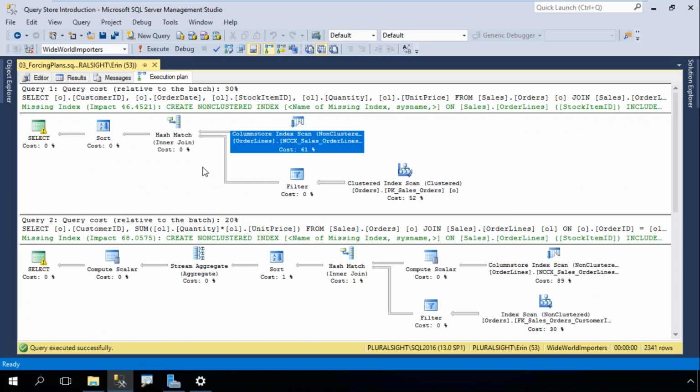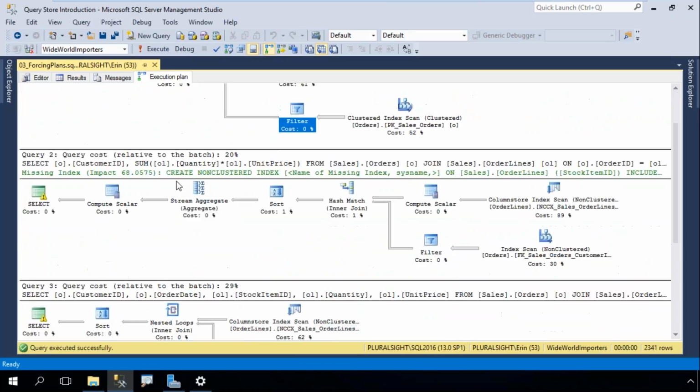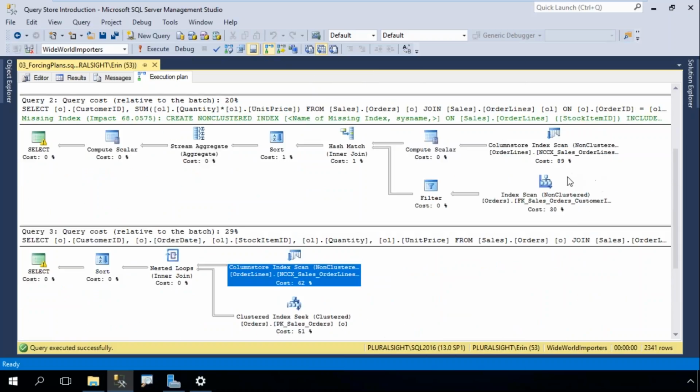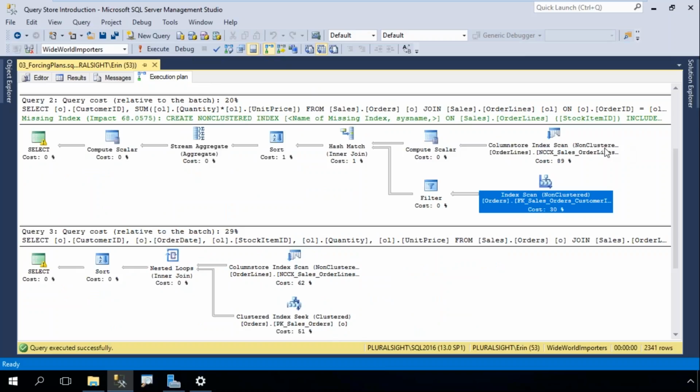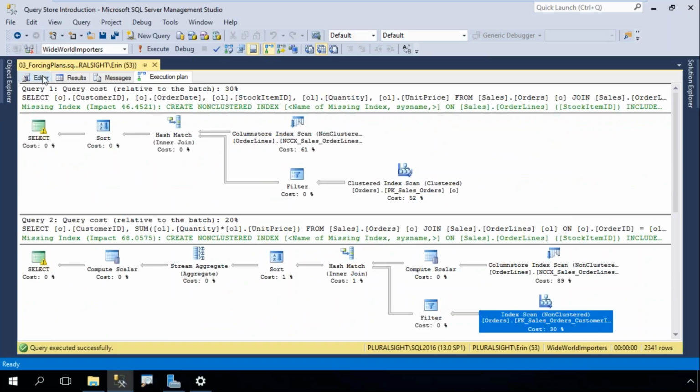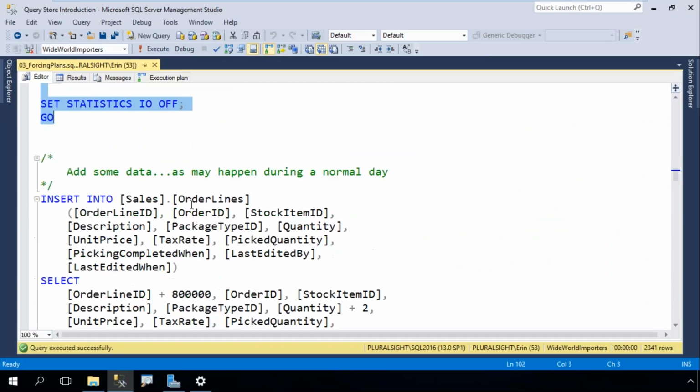Here's query 1. Notice I have this filter. Here's query 1 without the filter. So query 1 is different for the two input parameters. Query 2, I've got my scans, my hash match, and my sort. That's the same. So query 1 has two different plans. Query 2 has the same plan.